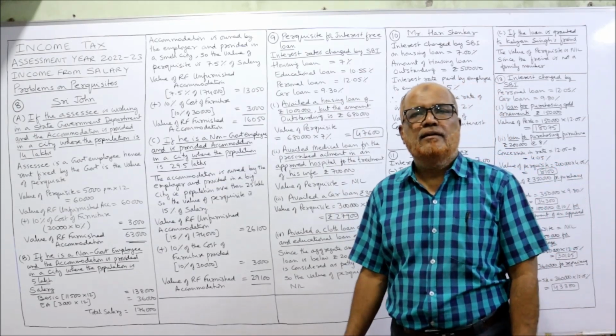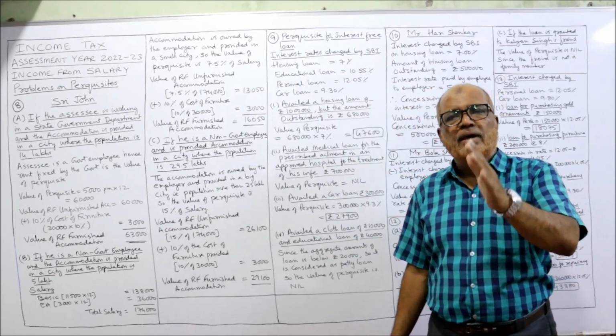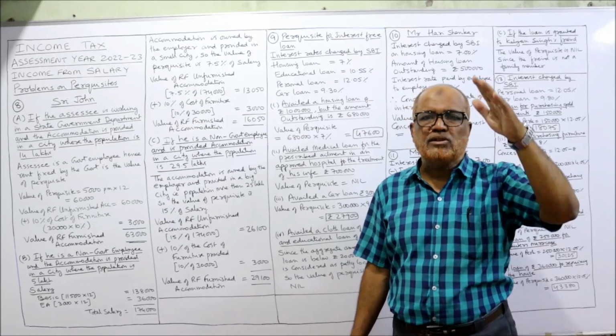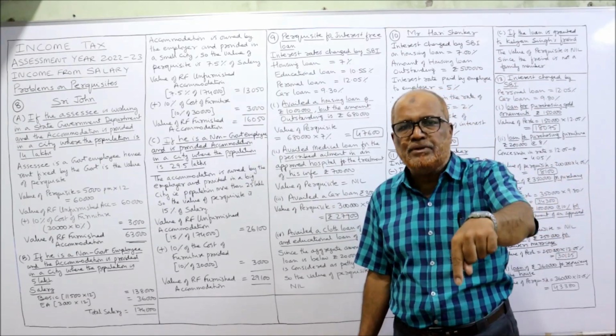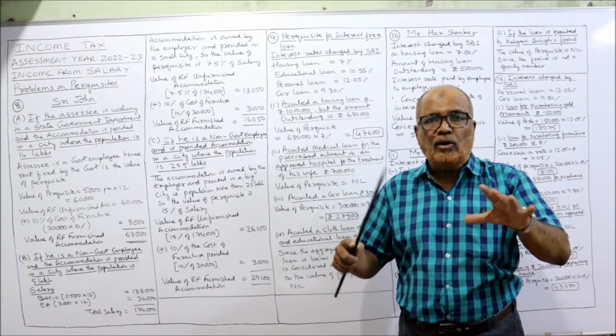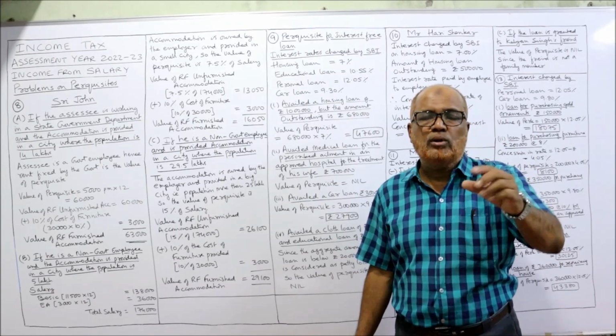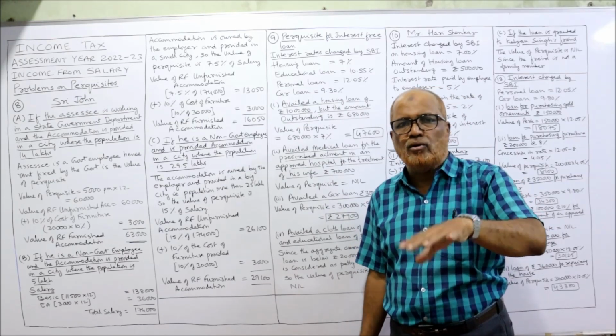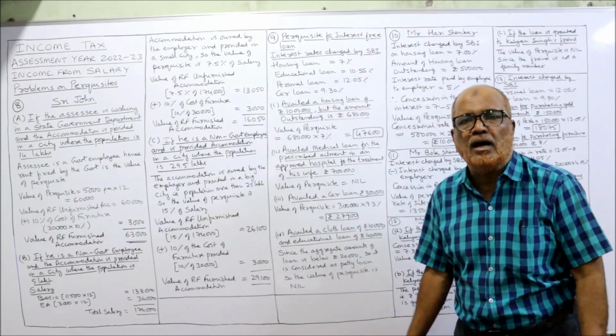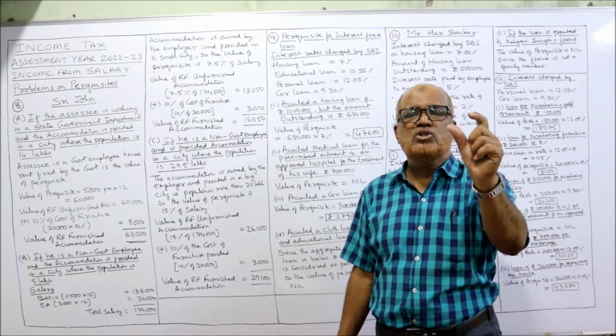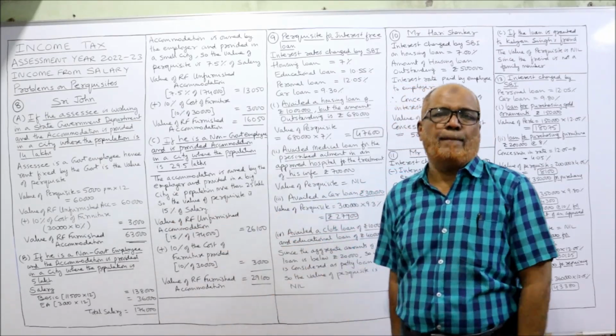But we need salary. Salary means basic plus bonus plus fees plus commission plus all taxable allowances except DA. DA will be included only if it enters for retirement benefit, plus any monetary benefit given by the employer to the employee, plus income tax or professional tax paid or reimbursed by the employer. That's all. This is the definition of the term salary for RFA.